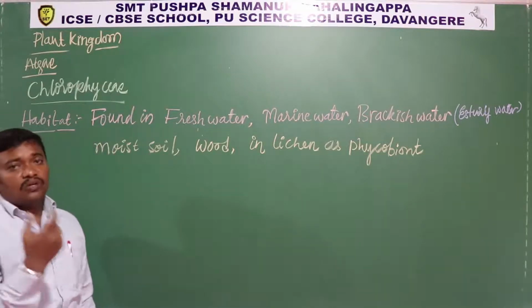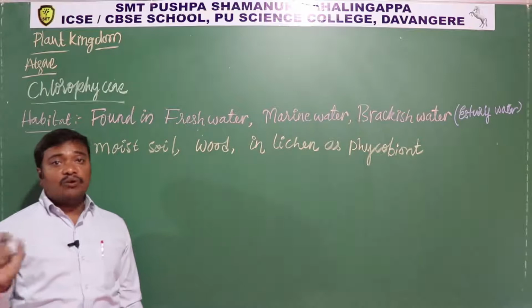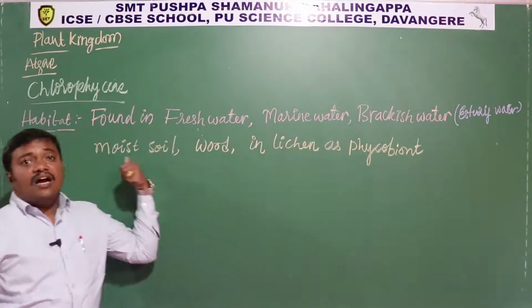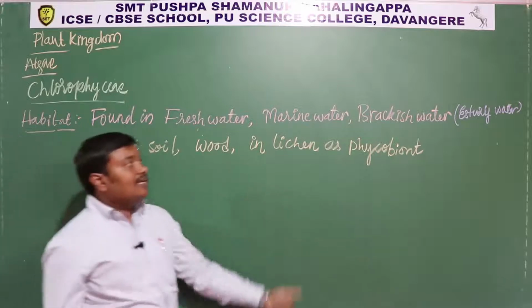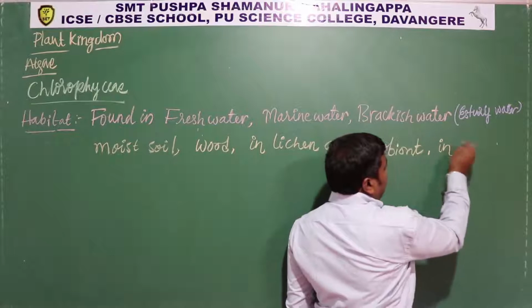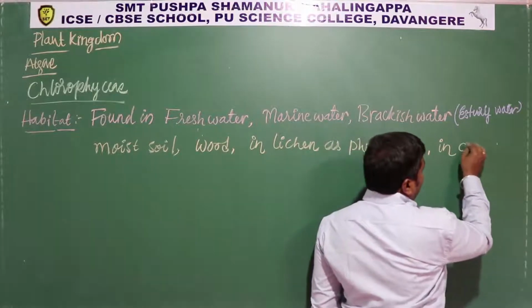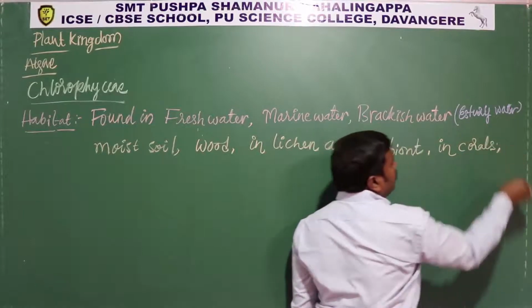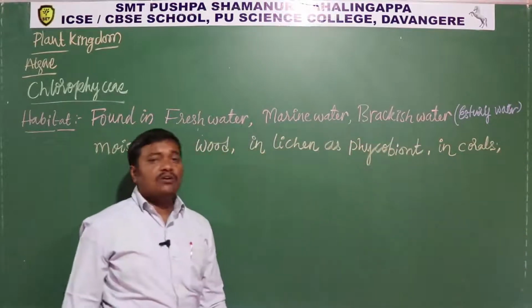Phycobiont. Okay, so lichens you already studied in the last chapter, where you studied that a lichen is a composite organism made up of two types of organisms, phycobiont and mycobiont. Mycobiont is fungi and phycobiont is algae. They are found in lichen, and in corals. In corals, okay, you are familiar with the term corals.